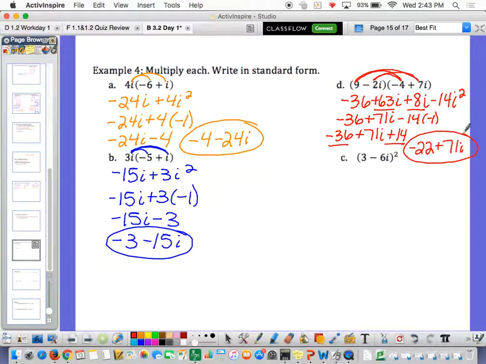Okay, so that one is a few more steps. Not that much more complicated, but, you know, it's fine. We got it.